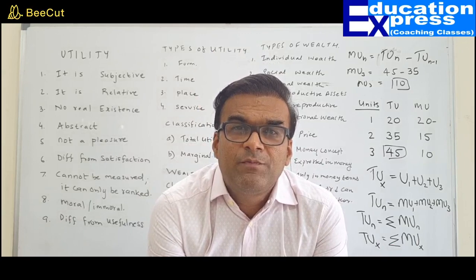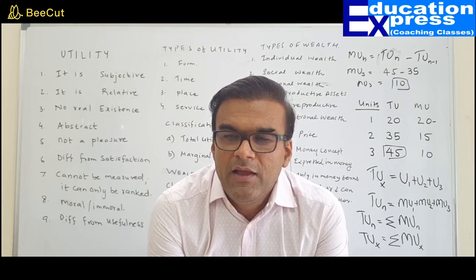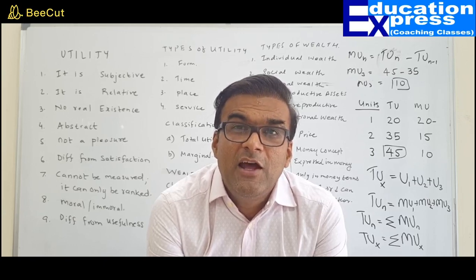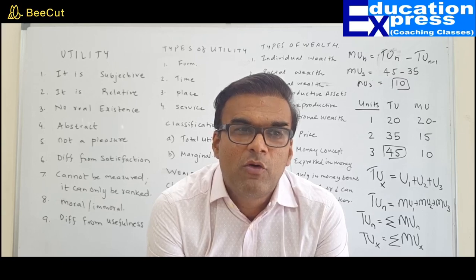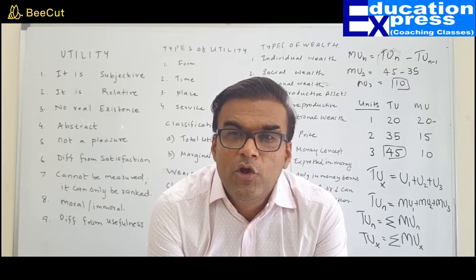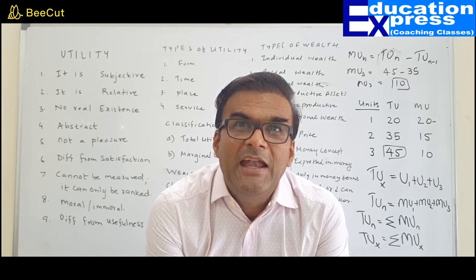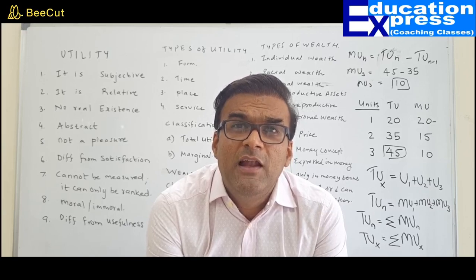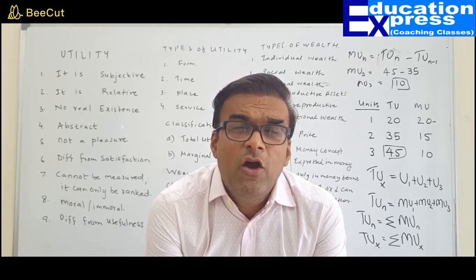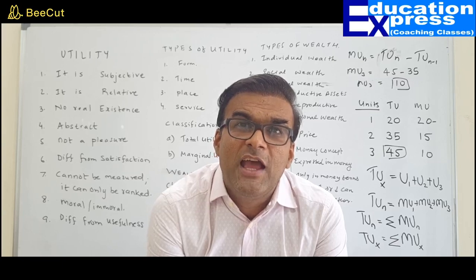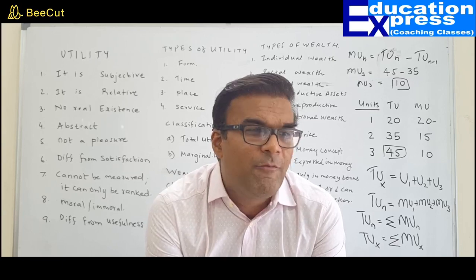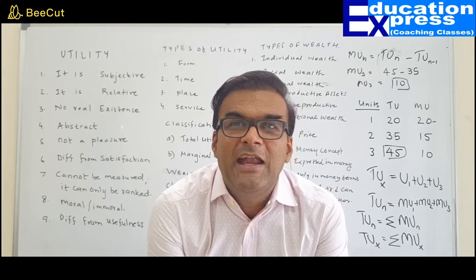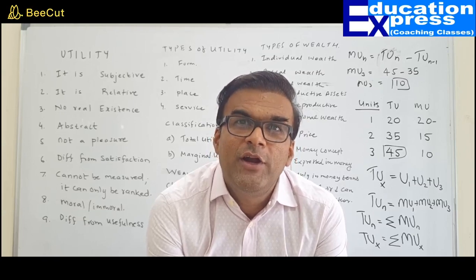Remember, my dear friends, there are a few intangible assets like patent rights, copyrights. Now, copyrights are not to be seen, but they are legal rights to publish a book. Patents are legal rights to sell a particular product under a particular brand name. So they are included in wealth. Copyright, patent right, goodwill, they are all intangible assets. But they all are legally allowed to be sold. They are legally transferred, and they give you a right to either publish a book or to produce a particular product under the particular brand name. Henceforth, they are included in the term wealth.